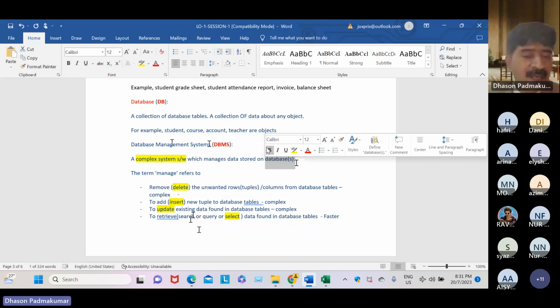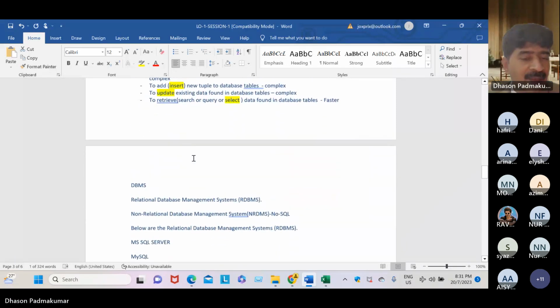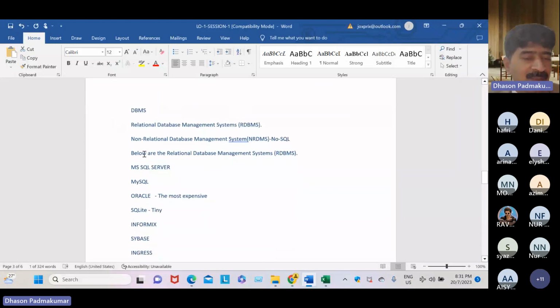We learned that it's a DBMS, a database management system. We also learned how to add data, insert data, and how to delete, how to update, and how to retrieve data using Python in the past 2 weeks of classes.